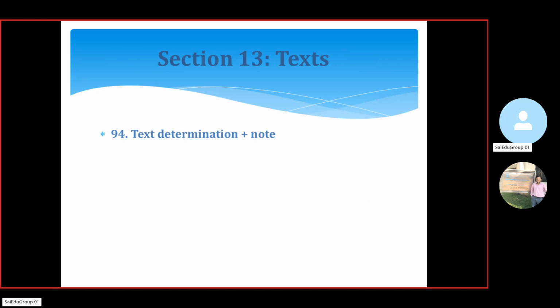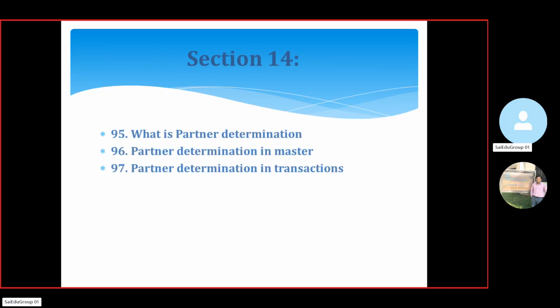Here, section 13, text determination. No problem, we will discuss text determination. Sometimes technical people are also involved in how we are going to do the text determination. We will tell you, and we will provide the notes also. In section 14, what is partner determination, and what is partner determination in masters and partner transactions. So we'll discuss that particular section 14.